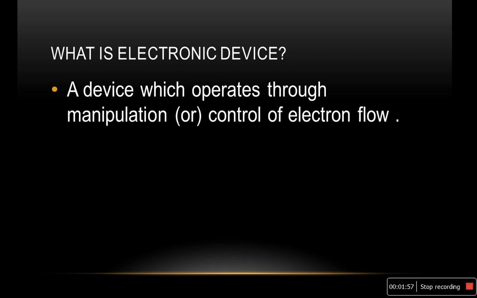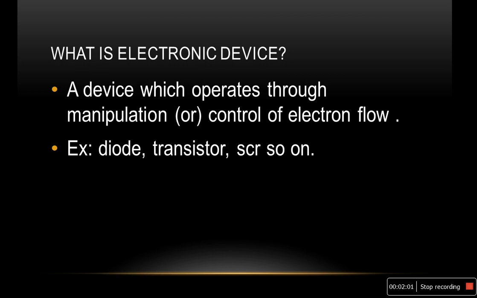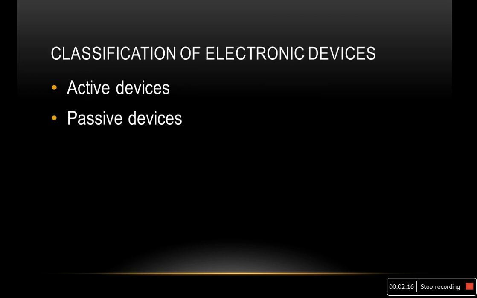So what are the examples of electronic devices? Diode, transistor and SCR, and so on. So we have different electronic devices. Mainly the electronic or electrical devices are classified into two types: active devices and passive devices.